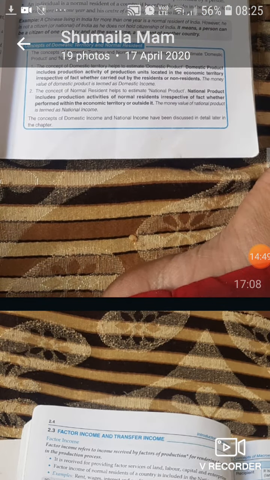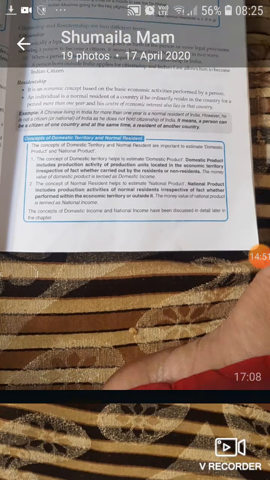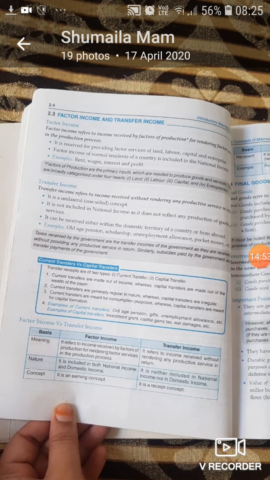The next important point is after 2.3, page number 2.4: factor income and transfer income. I was talking about this just now. What is factor income? Earned income is called factor income, the money which we earn.